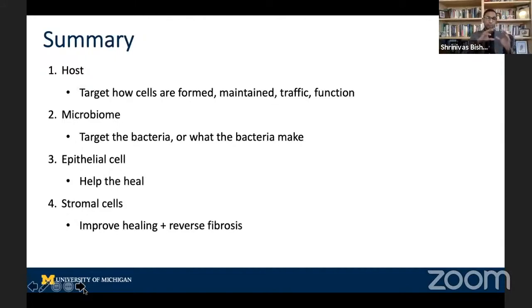And I think the other thing you're going to see in the future is there's not really a reason we can't mix and match. So it may be a future in IBD where you have a particularly refractory patient, or a group of refractory patients, who, for example, get an anti-TNF and something to heal the epithelium, or get a JAK inhibitor and something to improve fibrosis, in addition to microbiome modification with diet.